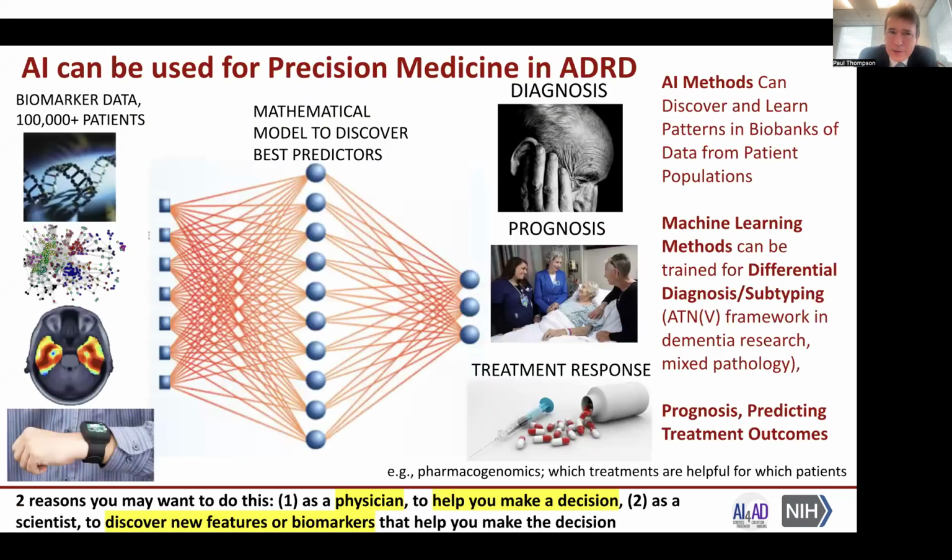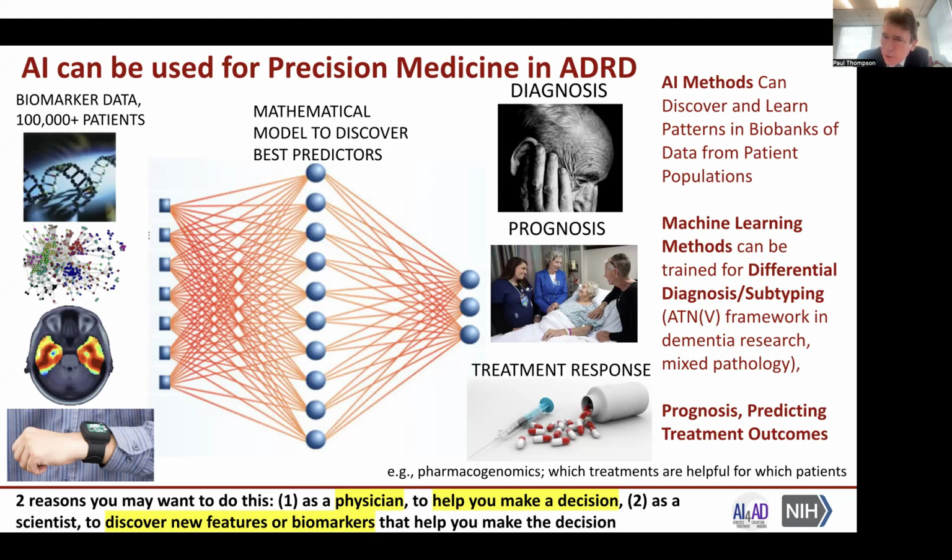So artificial intelligence can be used for precision medicine in Alzheimer's disease and related disorders by taking all of the aggregated biomarker data from an individual. It could be genetic data, omics data, imaging, or even real-time data, and then calculating a large mathematical model to make a diagnosis or a prognosis or a prediction of their treatment response. There's a couple of reasons you may want to do this, either as a physician to help you make the decision, or as a scientist to discover new features or biomarkers that might help you make the decision.